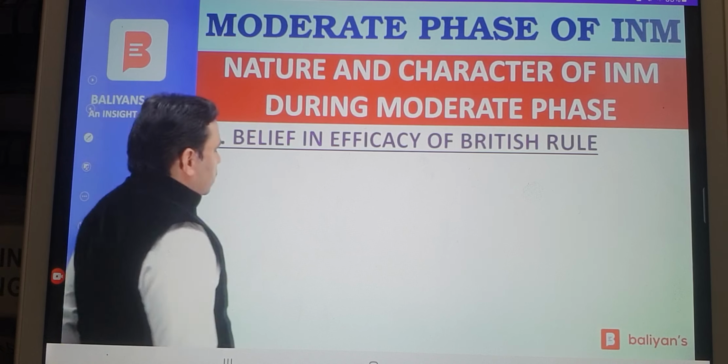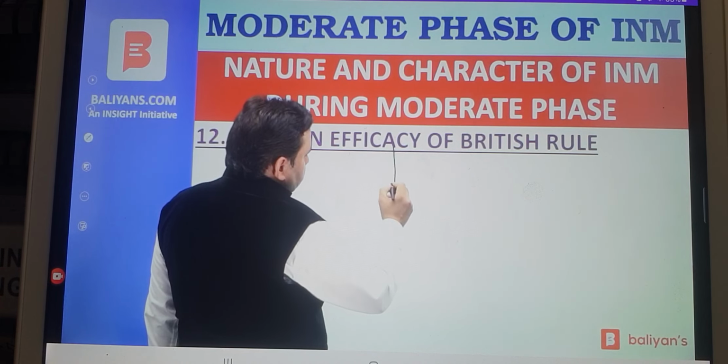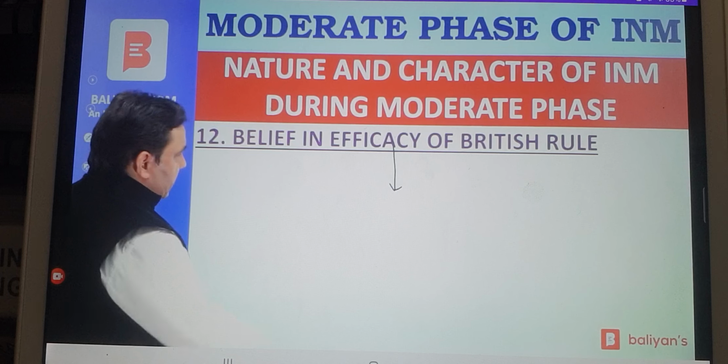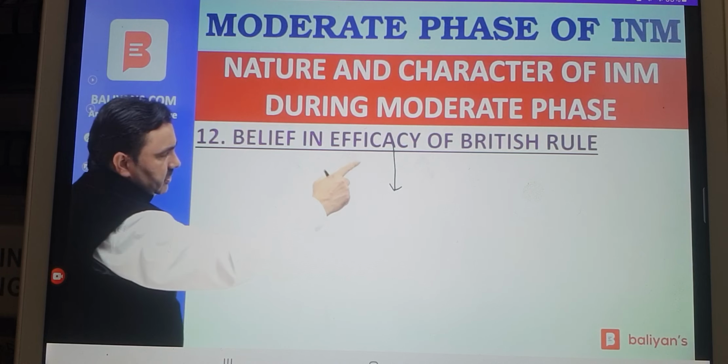Belief in the efficacy of British rule. This you have to understand very carefully. Belief in the efficacy of British rule was another important feature of national movements during the moderate phase.